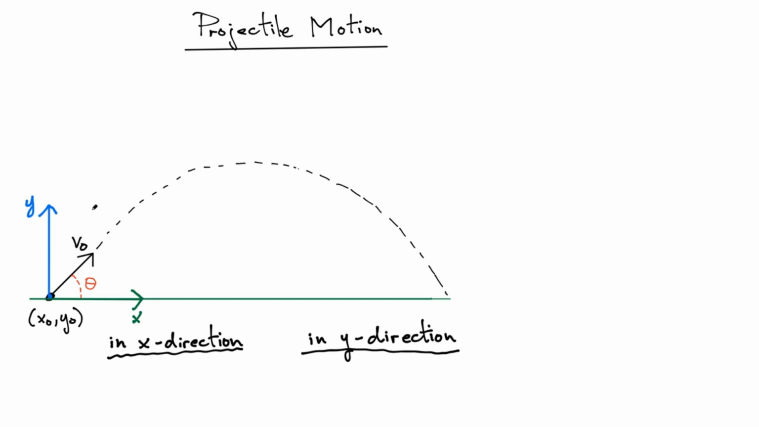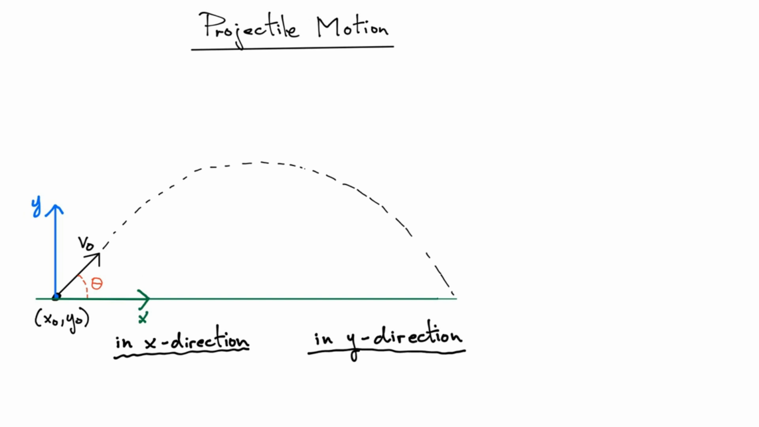So the first thing we want to do is define a coordinate system. So I've done that here. So I'm going to call everything pointing up, that'll be in the positive y direction, and everything pointing to the right is going to be in the positive x direction.